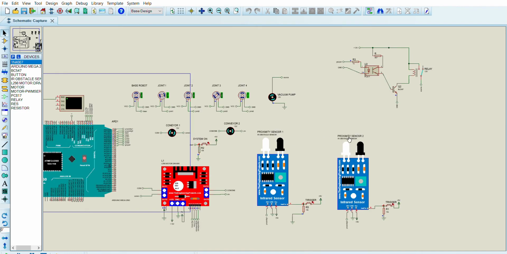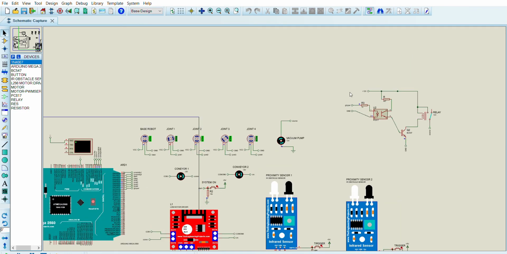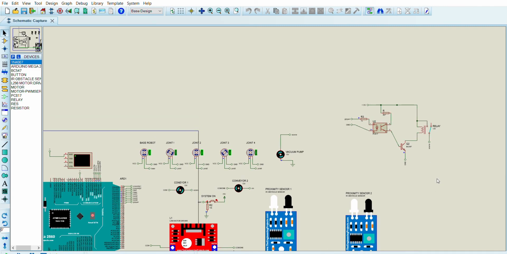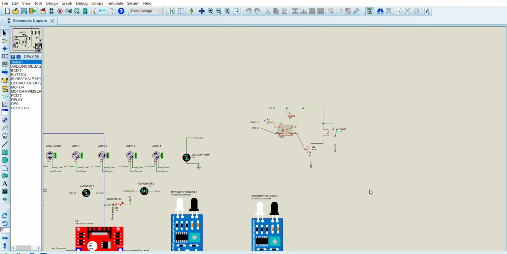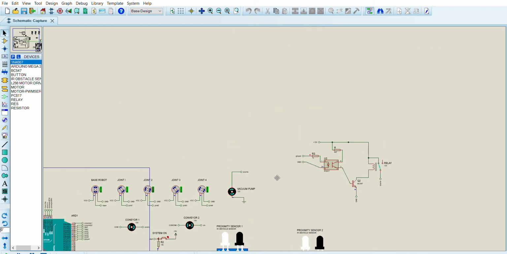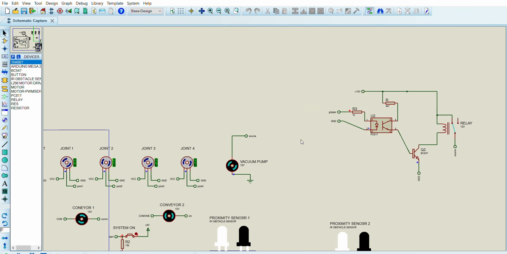So this is basically how closely I can simulate a palletizer robot in Proteus, and you can use other software for 3D analysis and motion. You can use many software tools out there for different mechanisms, and this is how closely I can animate a palletizer robot.